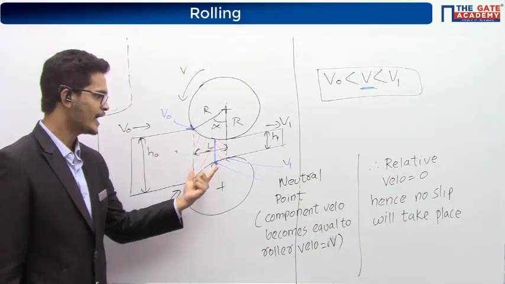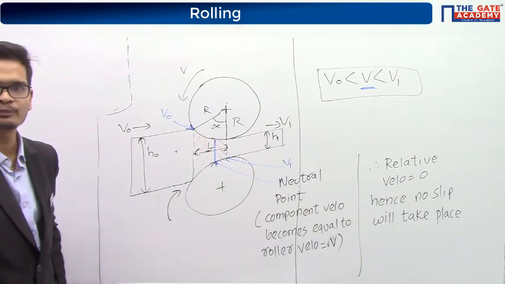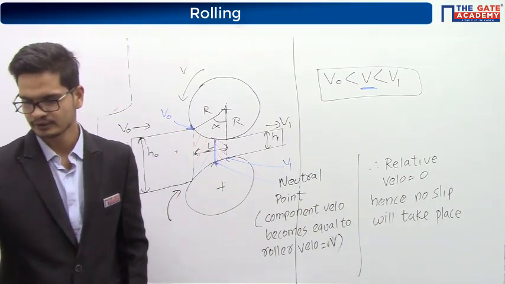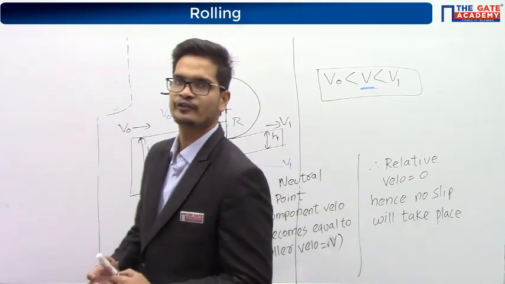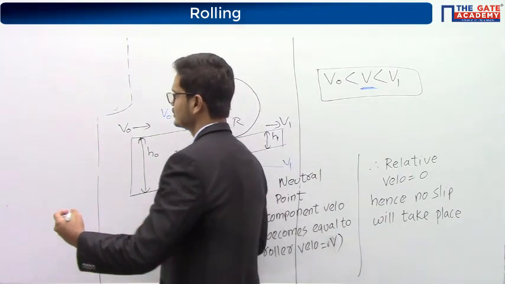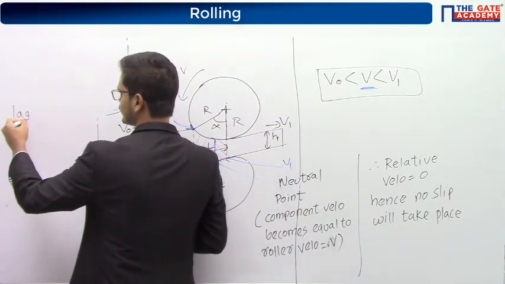The part between entry and neutral point is called the lagging zone.